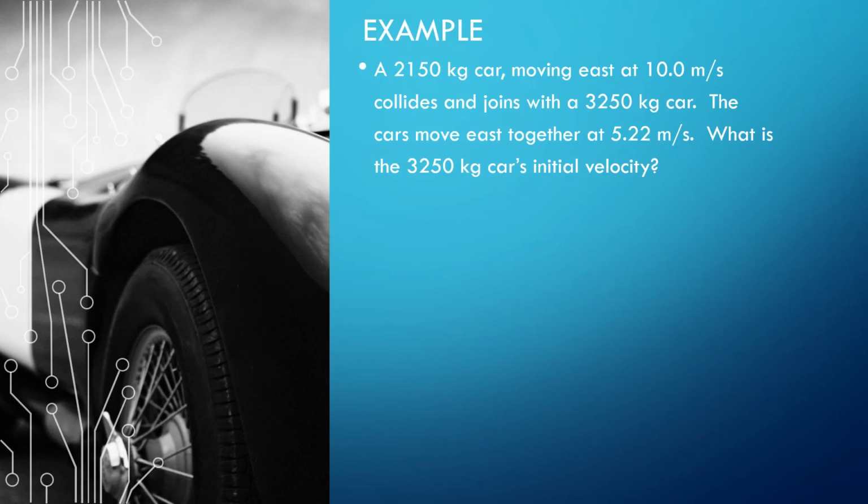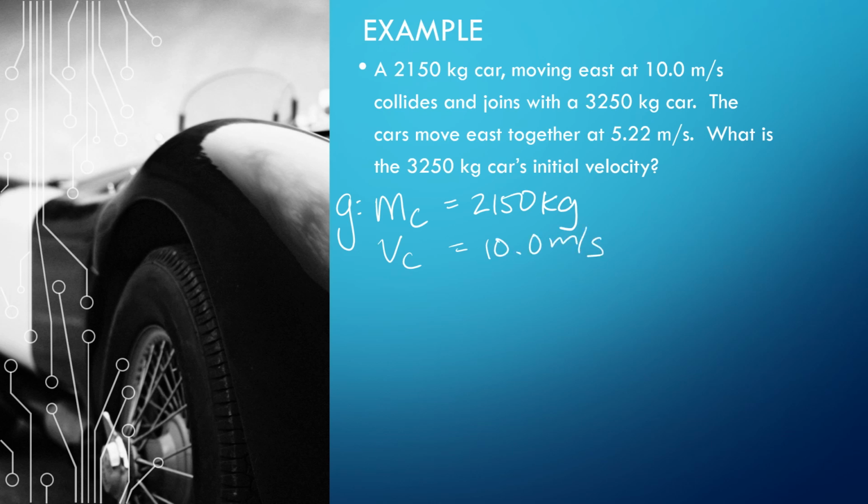Okay, so let's try another problem here. So I'm going to start with my givens. Even before I'm reading, I'm just like, oh, let's write some stuff down. So I have the mass of a car is 2,150 kilograms. And it's moving east. Velocity of the car is 10.0 meters per second.